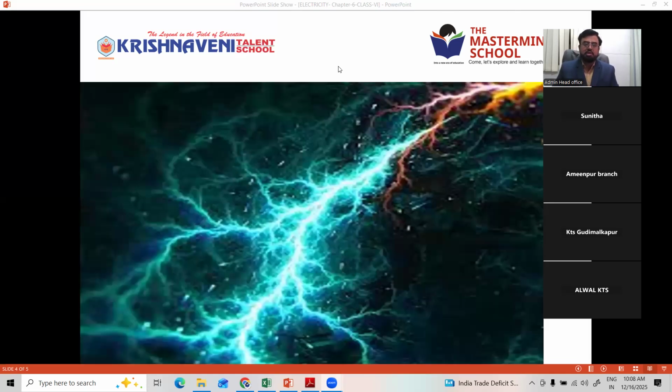Clear? So this is electricity produced by the thunder. Through thunder, see how color came? That is current. When two clouds crash with each other, thunderstorms will come. That is because of the production of electricity. A transfer of electrons takes place from one cloud to another cloud, which results in the storm.